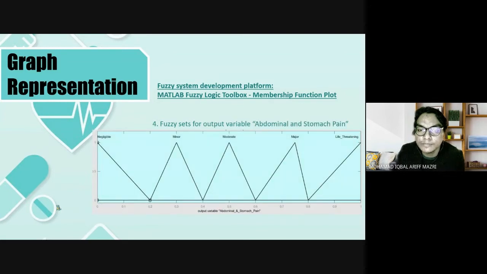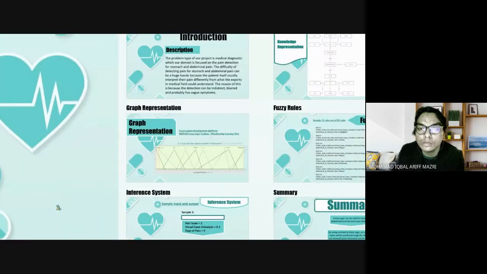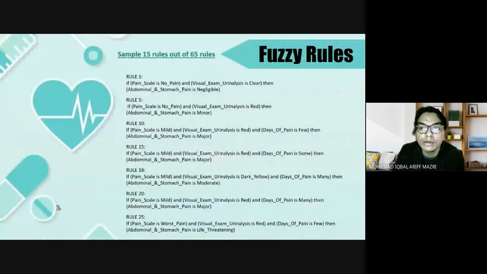So next, same also for the abdominal and stomach pain. That's all for one more for the fuzzy rows. We sampled 15 rows out of the 65 rows because it is too much to put it all here. As you can see here, we use rule 1: if pain scale is no pain and visual examination is clear, then abdominal and stomach pain is negligible.